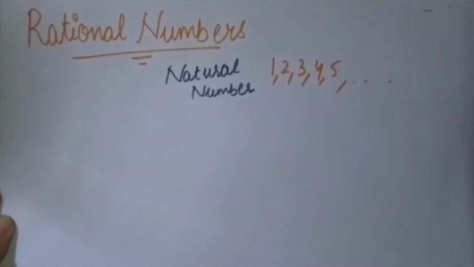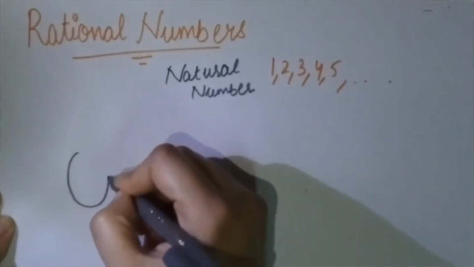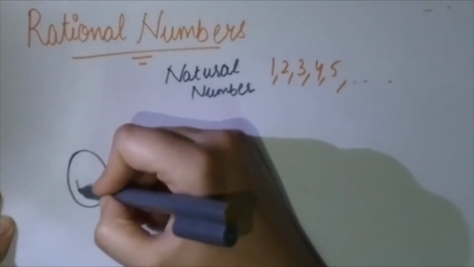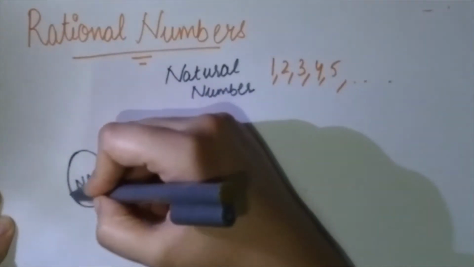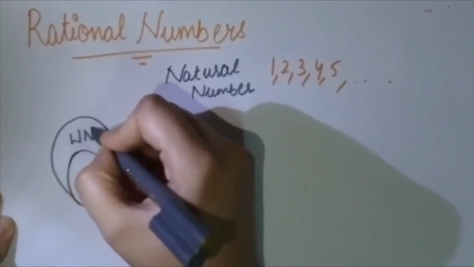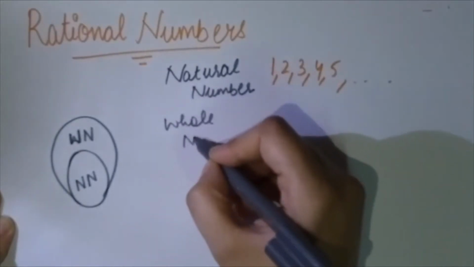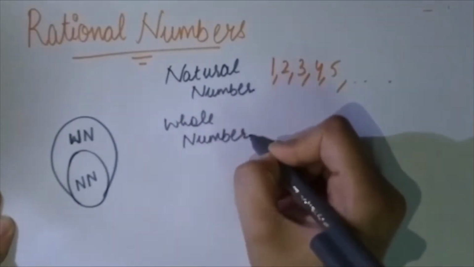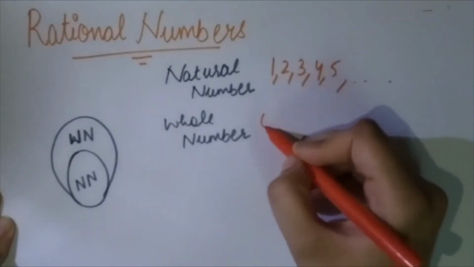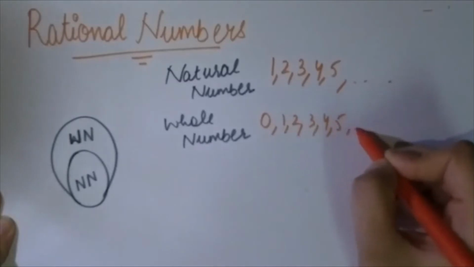These are all positive. Now we come to the second category. See, it is like this. This is the natural number. Then we get the second category. What is that? Whole number. That is the whole number. What is whole number? In the natural numbers, we just add 0. See, whole number is 0, 1, 2, 3, 4, 5 up to so on.